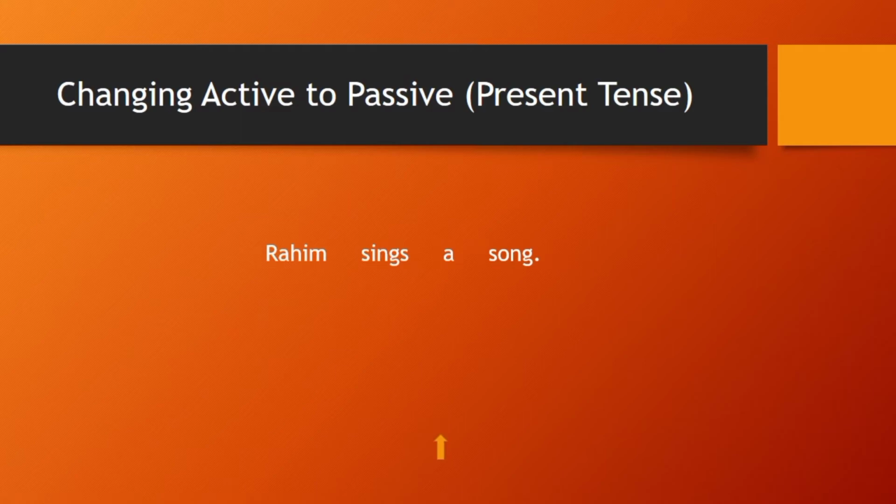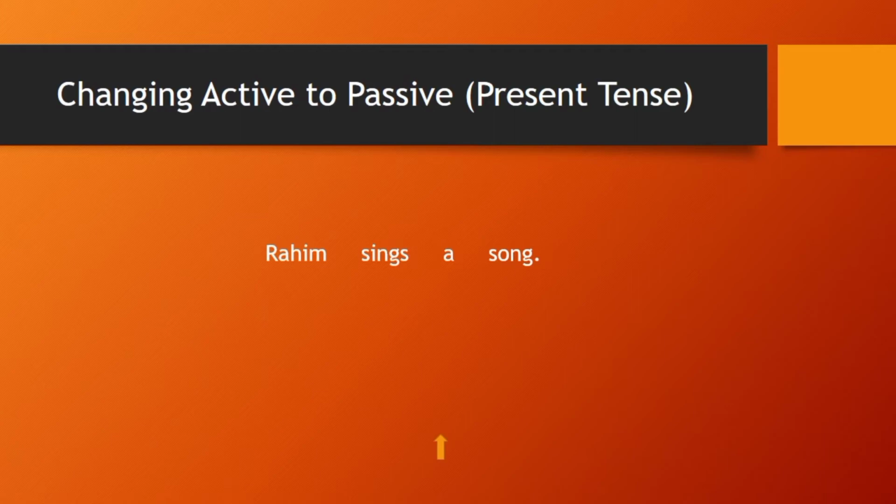A subject is a person or a thing we are talking about or who is performing an action, right? And what is a verb basically? An action, right? And what is an object? A person or a thing on which the action is done, or a receiver of an action, is an object.